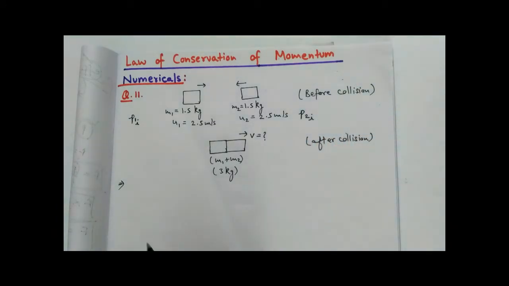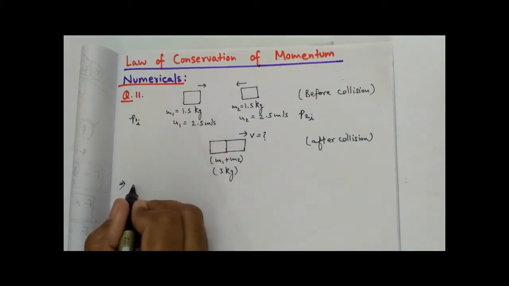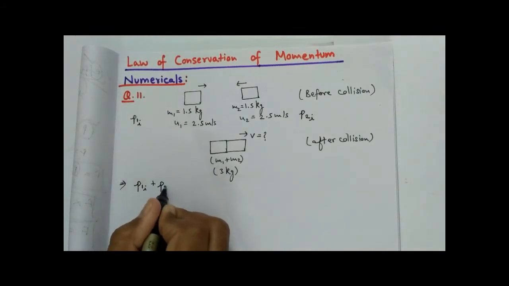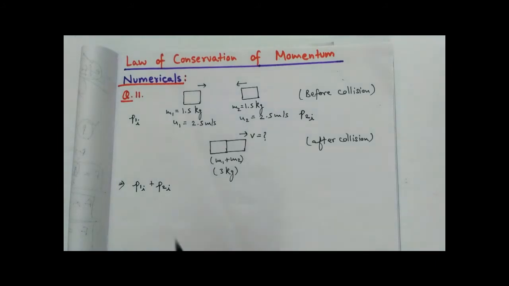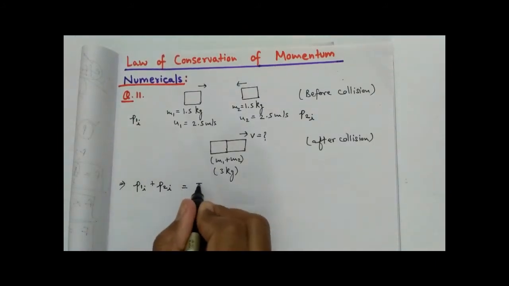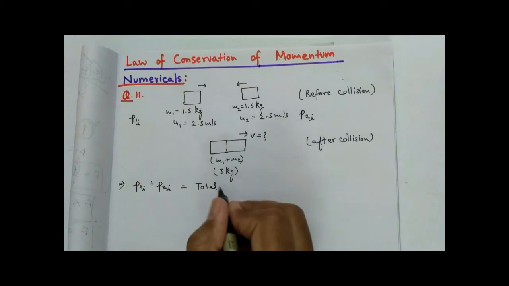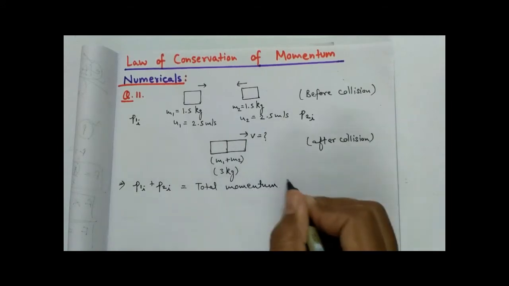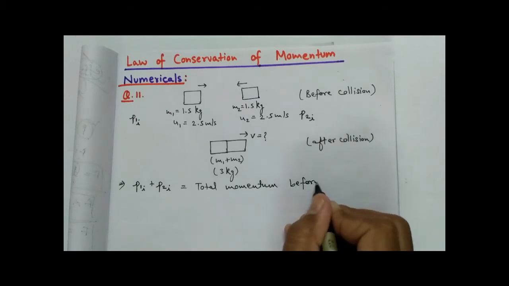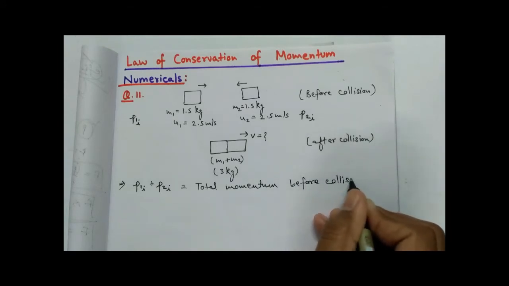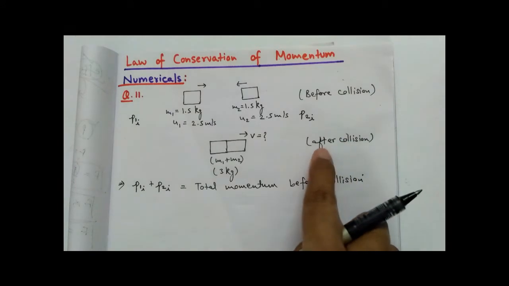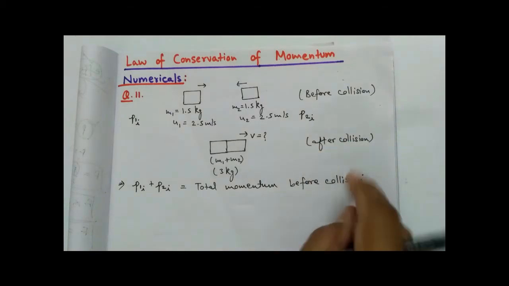So what will be the total momentum before collision? It will be P1i plus P2i. We know that the total momentum before collision will be equal to the total momentum after collision.